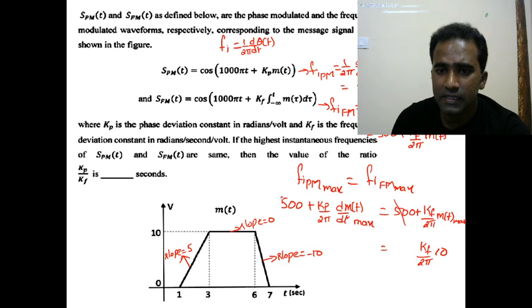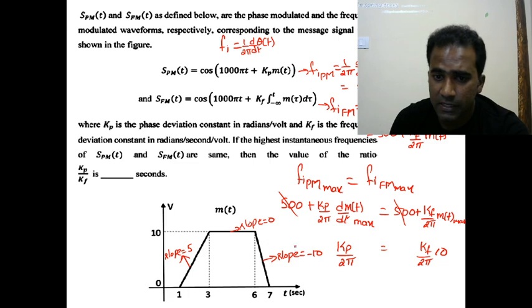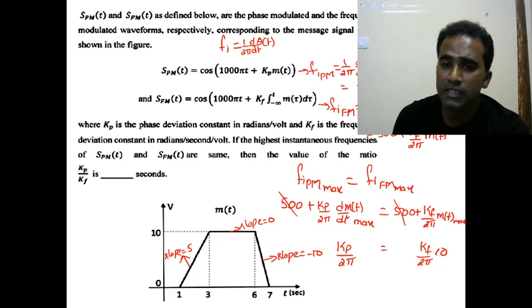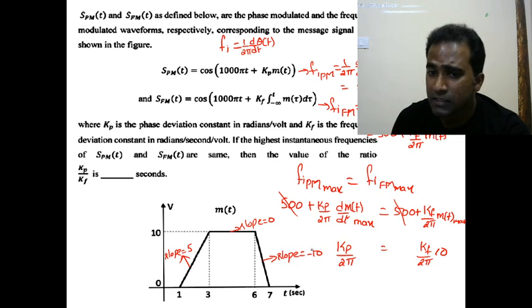So here we can cancel this 500, right? In the other case, it is kp divided by 2 pi into the maximum value of d by dt of m of t. Maximum slope here is 5, here it is 0, it is minus 10. What is the maximum slope possible here? It is plus 5. And here it is minus 10.